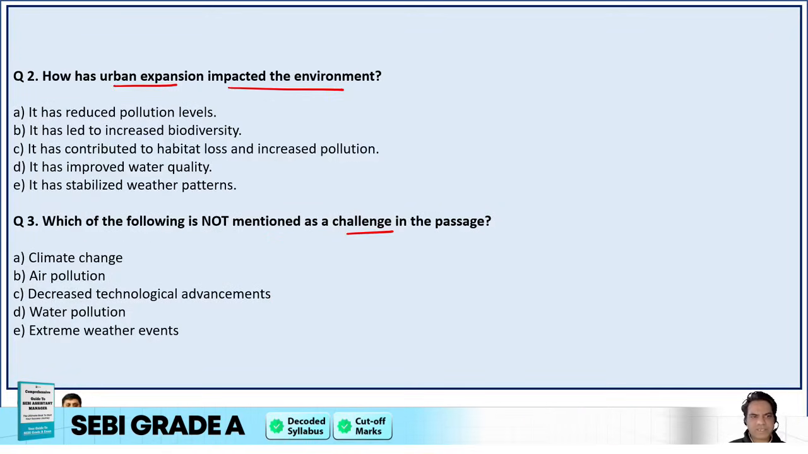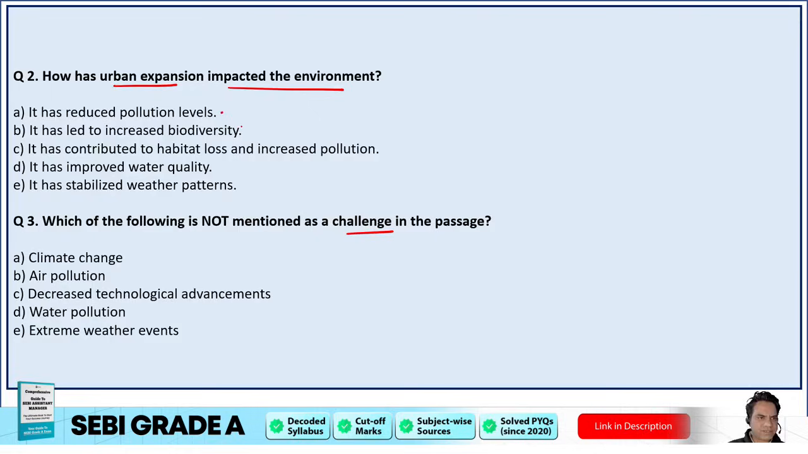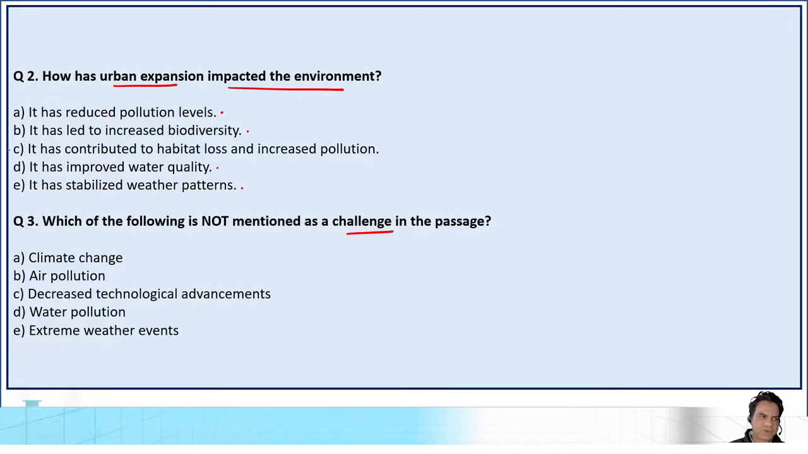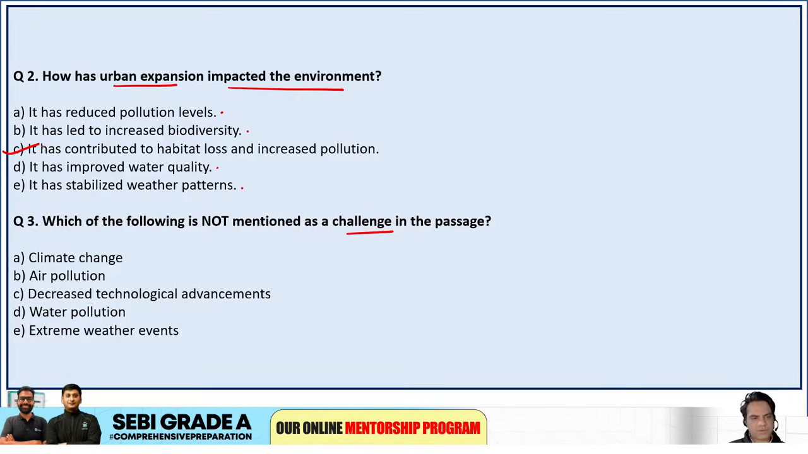Next, how has urban expansion impacted the environment? It has reduced pollution levels? No. It has led to increased biodiversity? No. It has contributed to habitat loss and increased pollution? Yes. It has improved water quality? No. It has stabilized weather patterns? No. Option C is the correct answer. It has contributed to habitat loss and increased pollution.